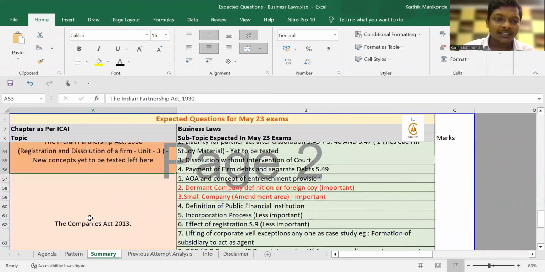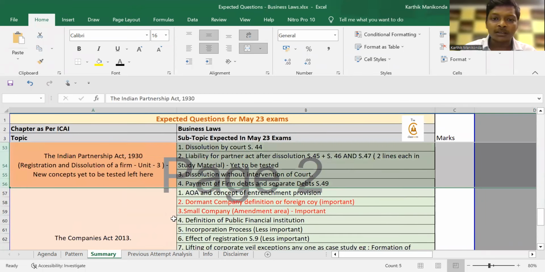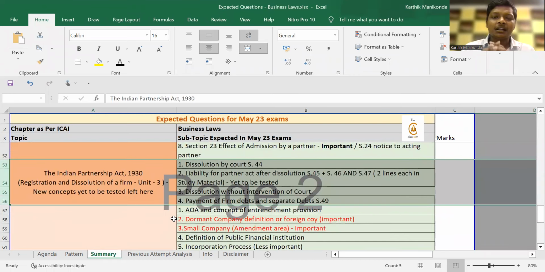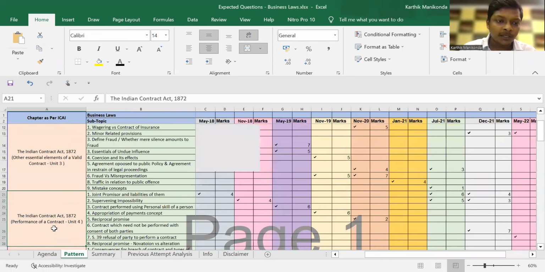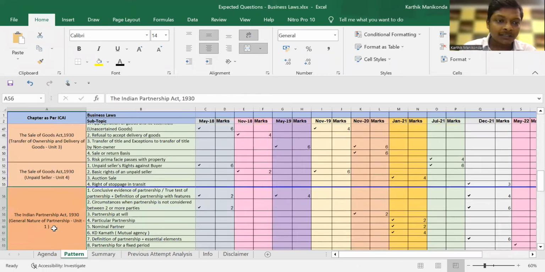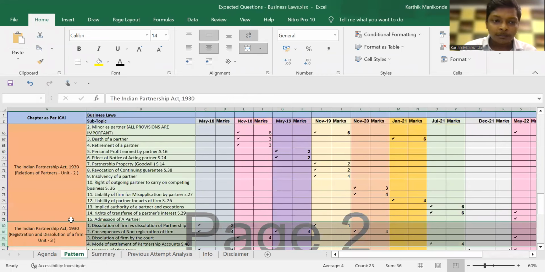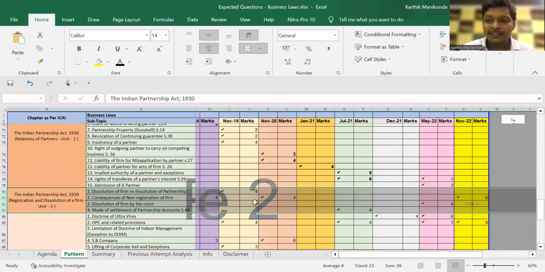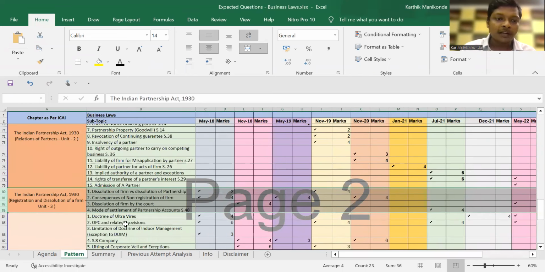To give you one last example, if you take Partnership Act Unit 3, they recently asked about what happens if you don't register your firm. So other questions and a lot of new concepts are yet to be tested here. If you look at Partnership Act Unit 3, the type of questions they're asking is basically new concepts being tested in the last few attempts. So you can focus more on that. And this is about it.